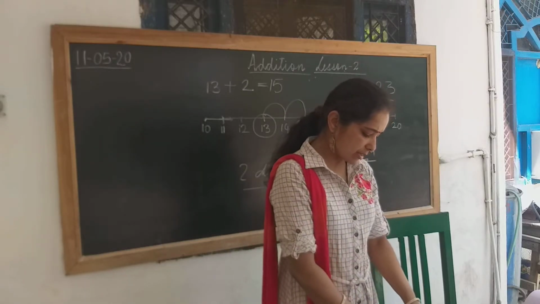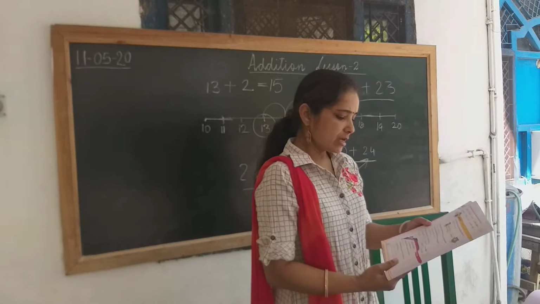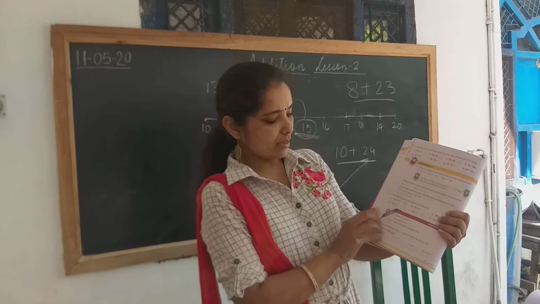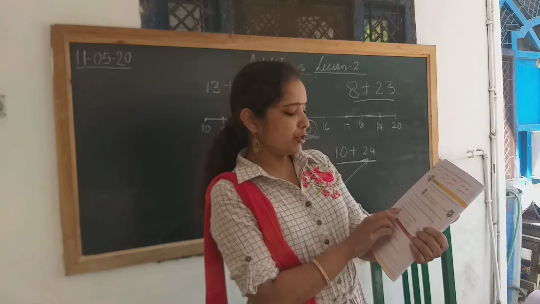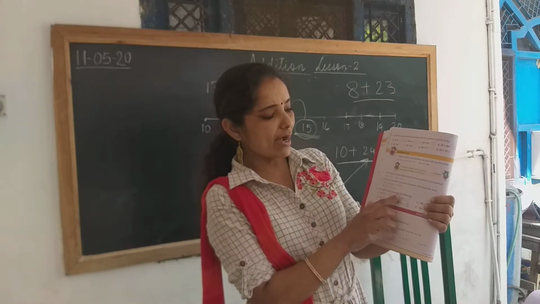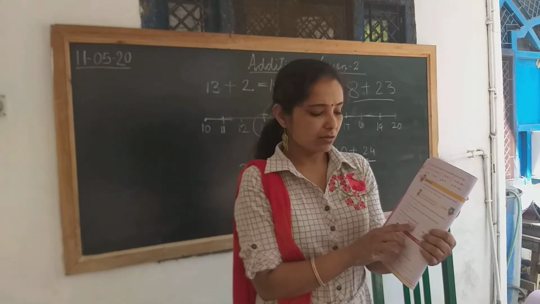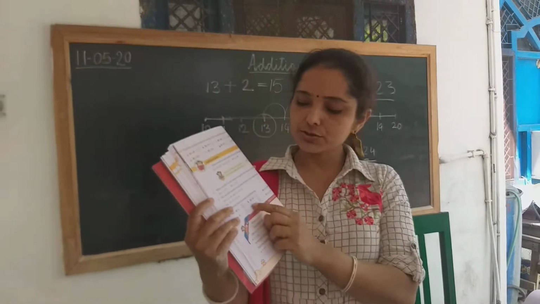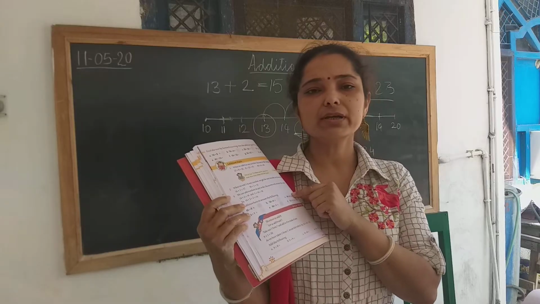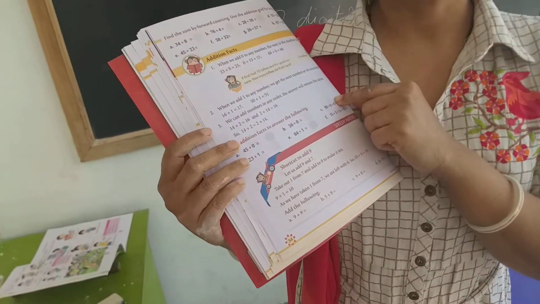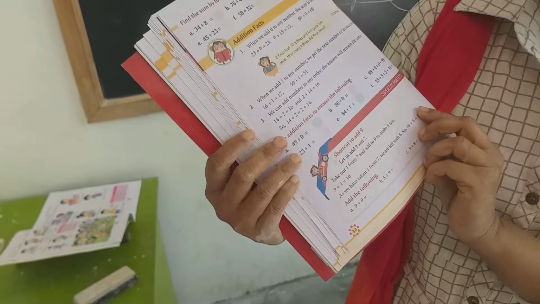Another thing is, children, on page 34, use addition facts to answer the following questions. So this also, children, you have to do in the copy. These sums you have to do in your copy. This is your assignment, children.